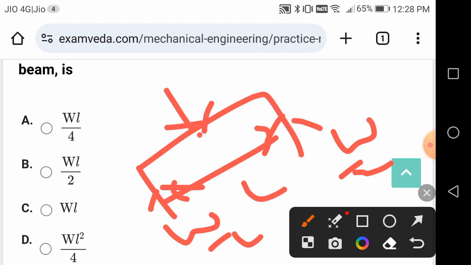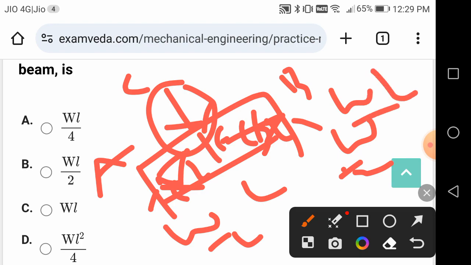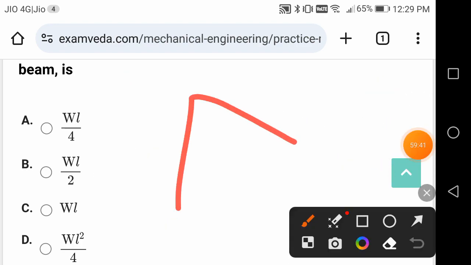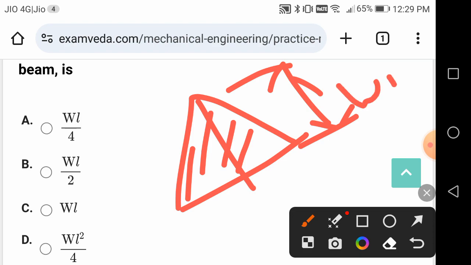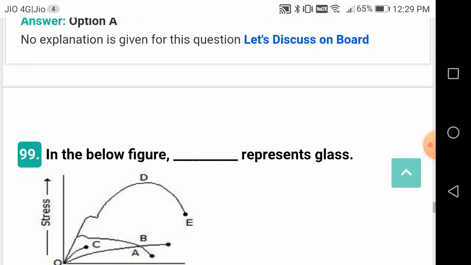This is L and this is L by 2, this is L by 2. Let us say this is C, and this is A, B. W by 2 times L by 2, so WL by 4 is the maximum bending moment. And the bending moment diagram will be something like this. WL by 4 for a simply supported beam having a central load.